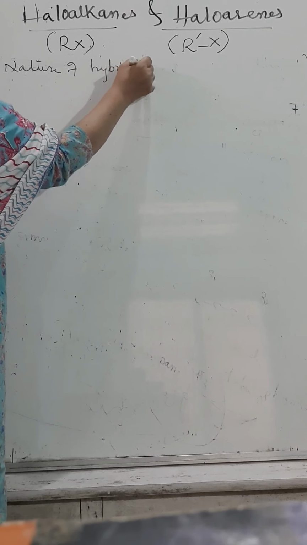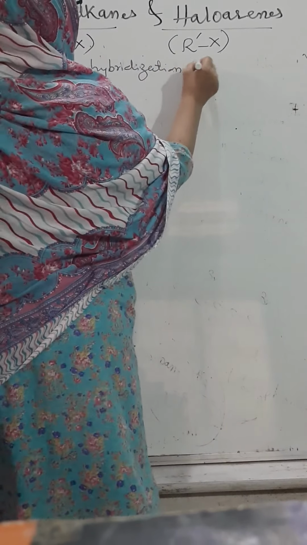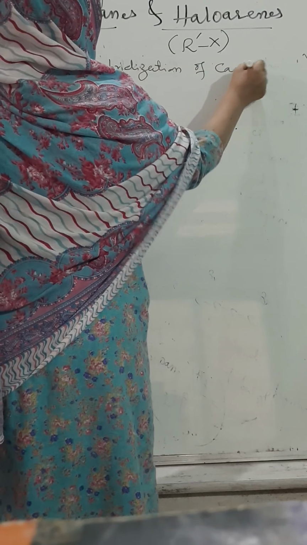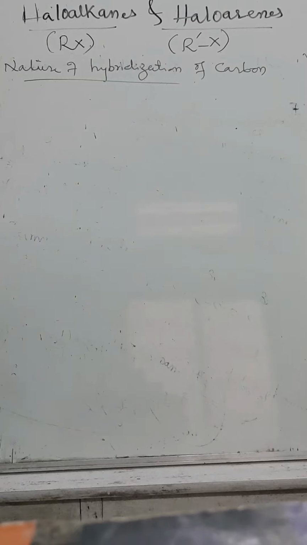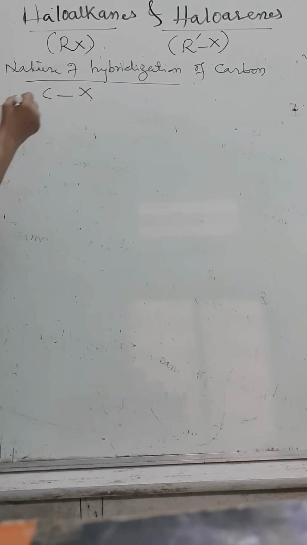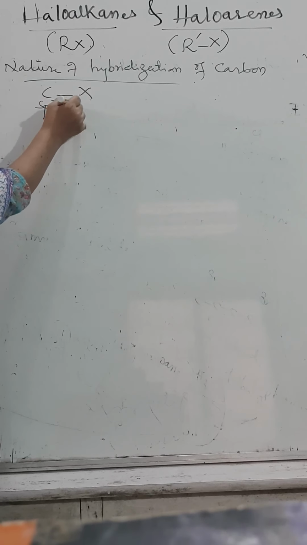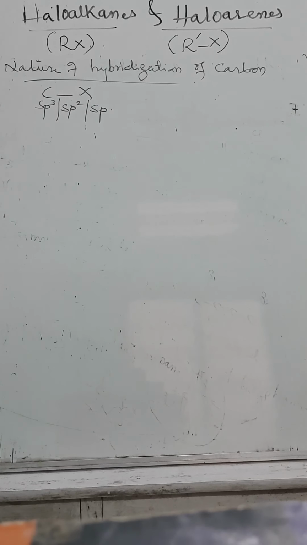Nature of what, tell me? Hybridization of carbon. The halide group is directly linked to carbon. This carbon may be sp3 hybridized, may be sp2 hybridized, may be sp hybridized.